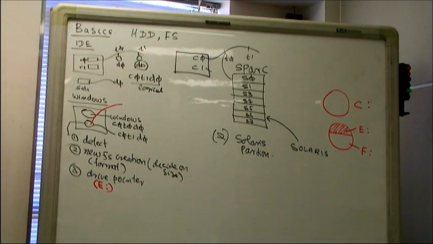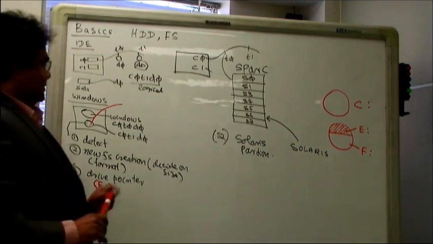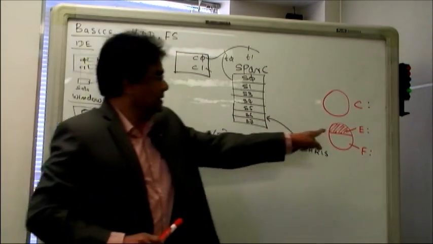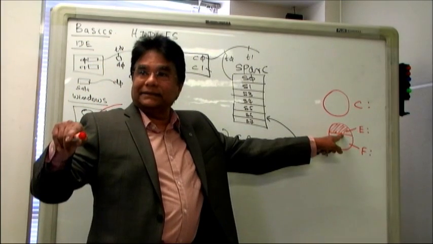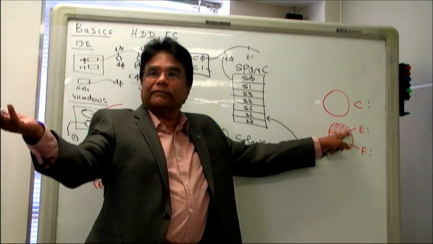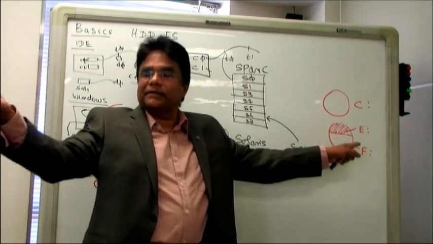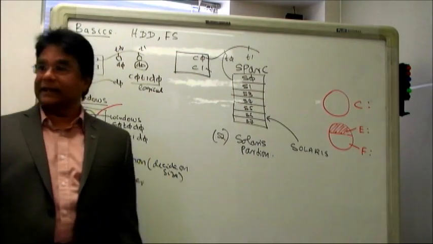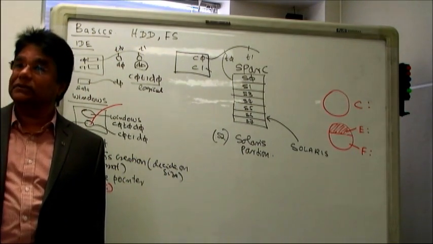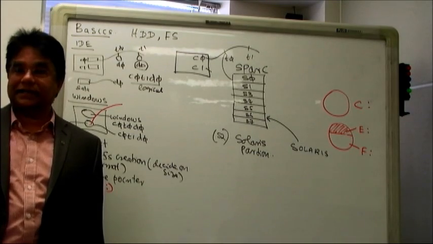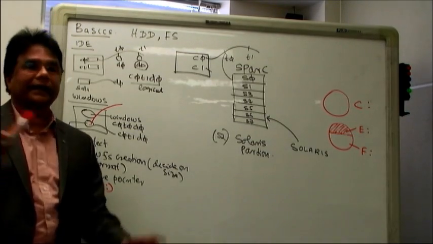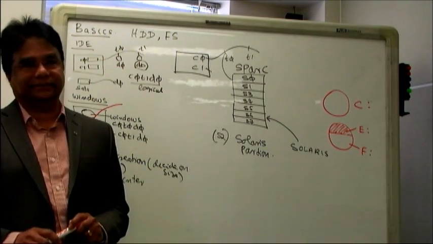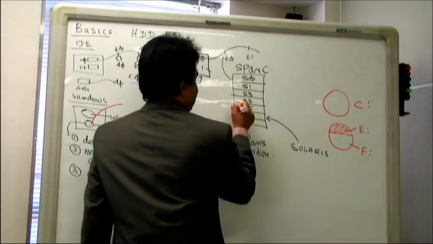In SPARC, right? So in this example, when I formatted this hard drive, I took a portion of this hard drive and then I formatted it. The portion of the hard drive where you want to put your file system, the size, everything you decided at that time. But here, when I am creating the slice, I can decide, or after creating the slice also, I can change the size of the slice. And then I can decide what size I am going to use for each file system. Now this is just a slice. This is called a slice.